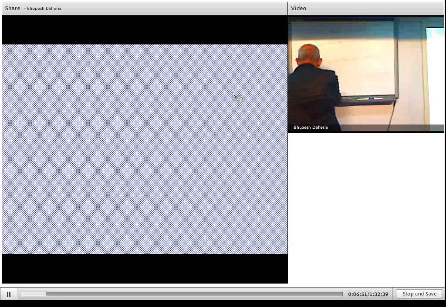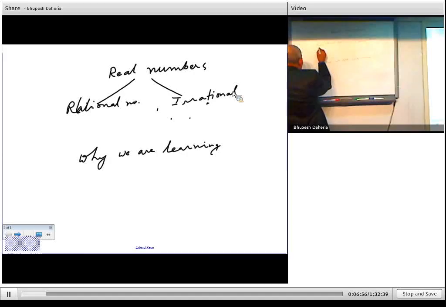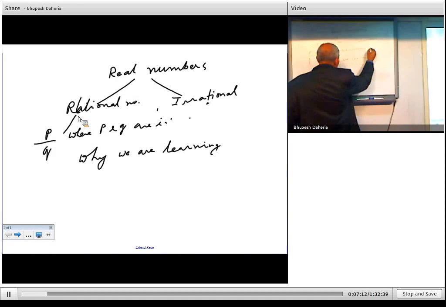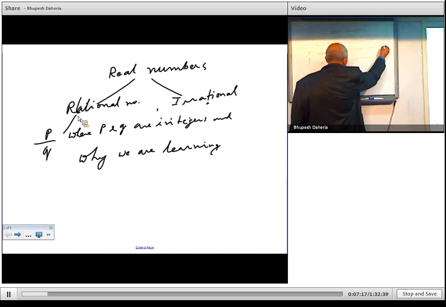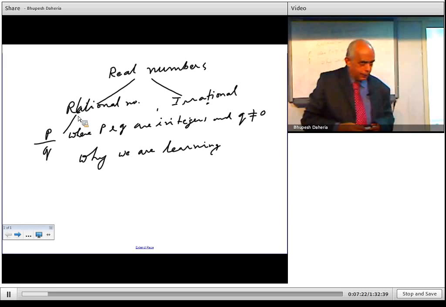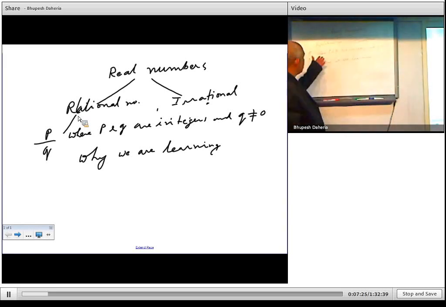So let me write it down. Rational numbers basically are of the form p upon q, where p and q are integers and q is not equal to 0. We do not want the denominator to be 0, because if the denominator is 0, then it is infinity, so we cannot define this. So you should not have the denominator as 0.